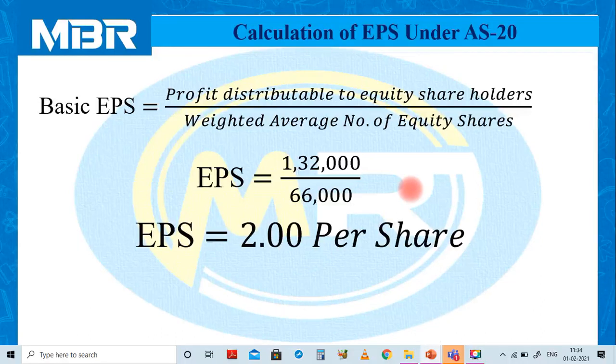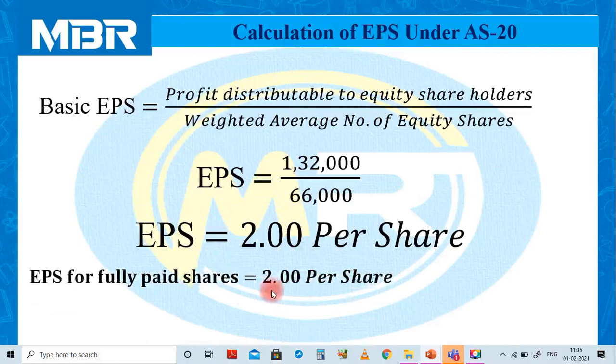But it is not the end of our solution because our capital structure includes two different varieties of equity shares, fully paid up and partly paid up. We need to calculate earning per share for both the varieties of shares separately. Let us calculate earning per share for fully paid up shares, rupees 2, as per the calculation made earlier.